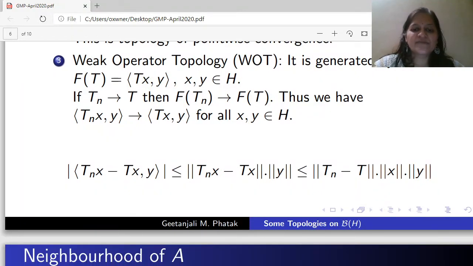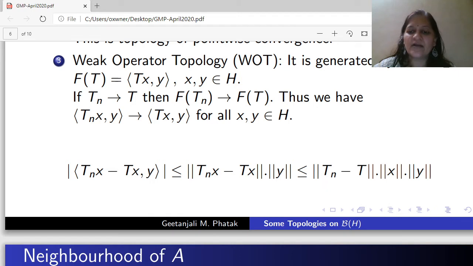So observe the last inequality. The absolute value of the inner product of (T_n x minus Tx) and y is less than or equal to the norm of T_n x minus Tx times the norm of y. We get this inequality because of Cauchy-Schwarz. This is less than or equal to the norm of T_n minus T times norm x times norm y. This is a property of the norm of a bounded linear operator. Thus, from the last inequality, what do we get? If T_n converges to T in norm, then T_n x converges to Tx.